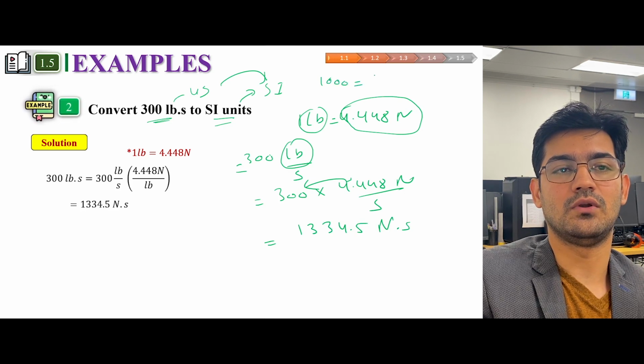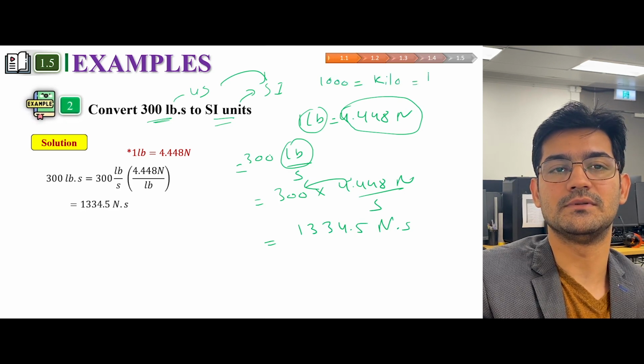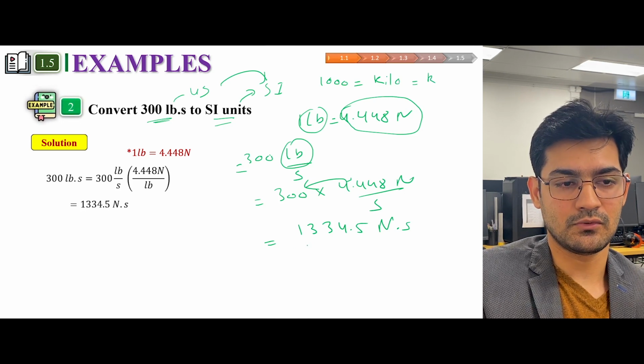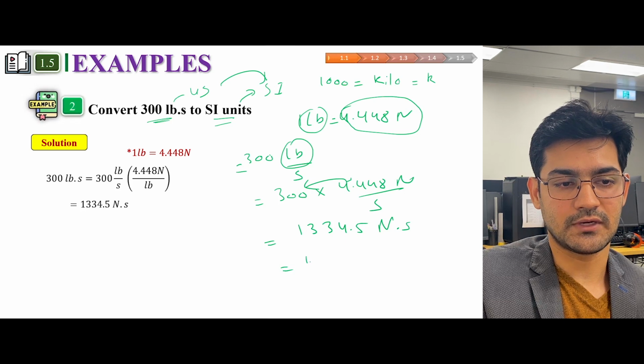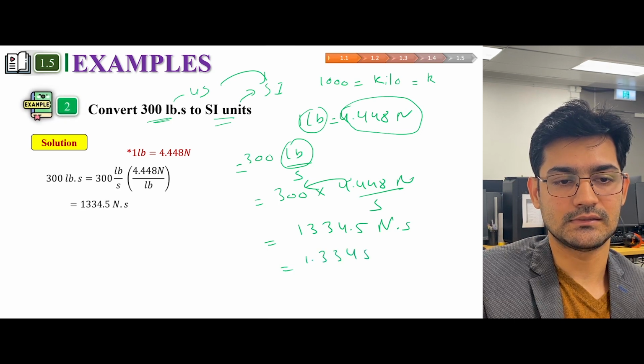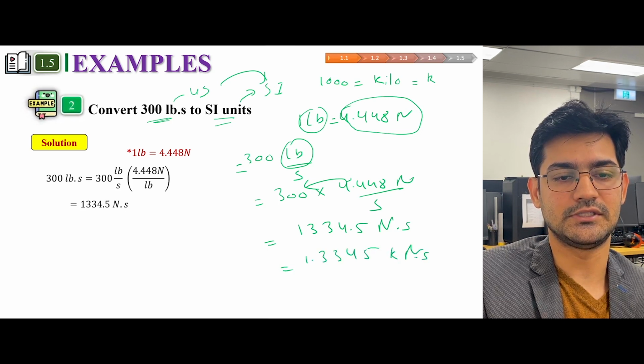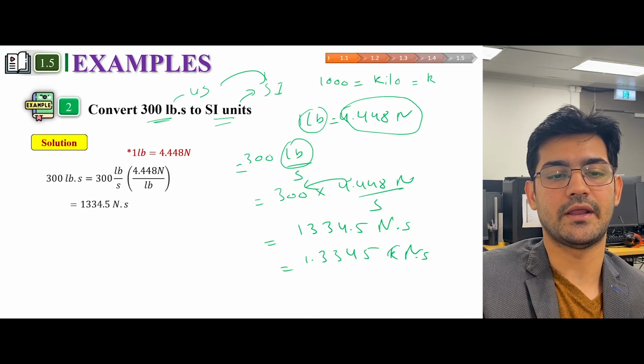Now remember, 1000 was equal to kilo, could be represented as K. So you can write it down as this. So this is the answer, and you also have a prefix.